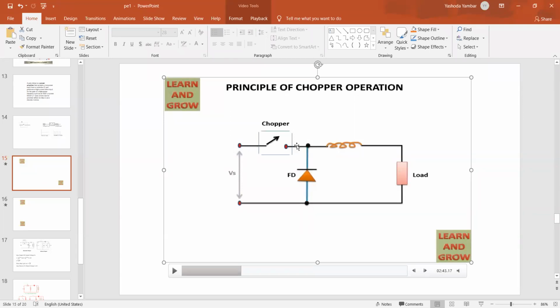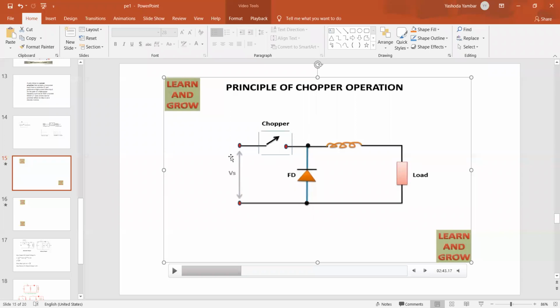As per the syllabus, we just discussed the basic operation of this chopper, the step down chopper or buck chopper. The ultimate aim is to provide a low voltage when compared with the input. The output voltage will be low when compared with the input voltage, right? I hope all students can explain this circuit, right?